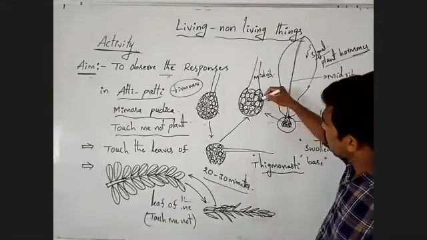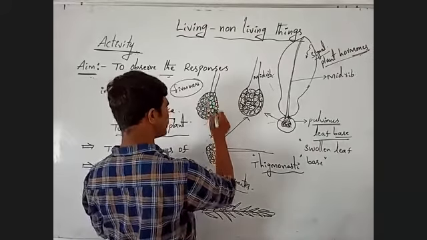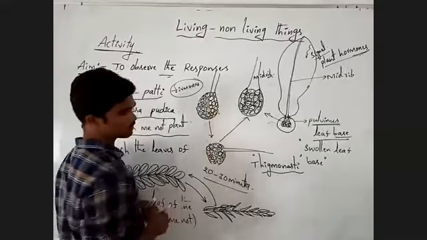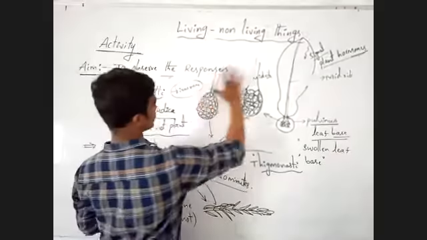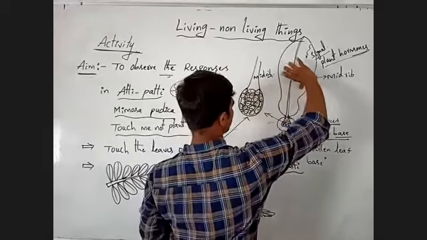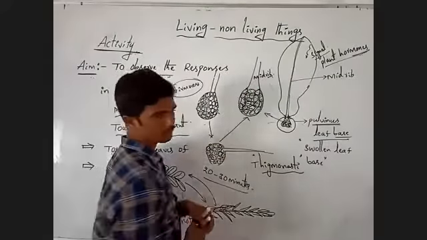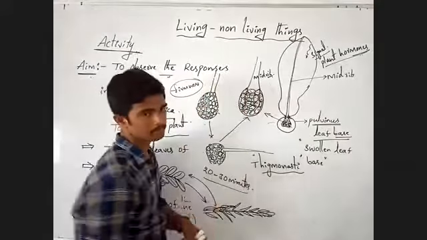Means here water is absent now. Due to absence of water, turgidity is reduced. Due to low turgidity, the leaflet forms entirely flat.